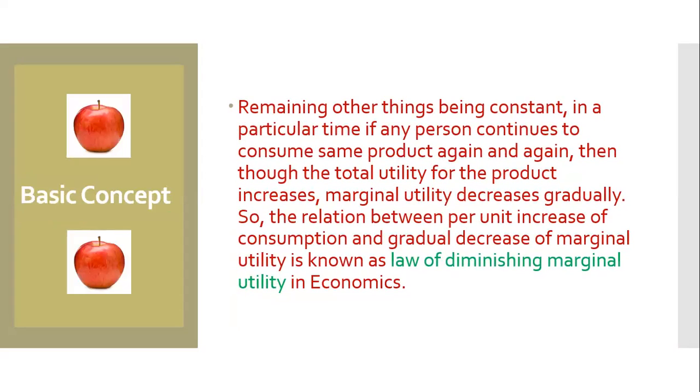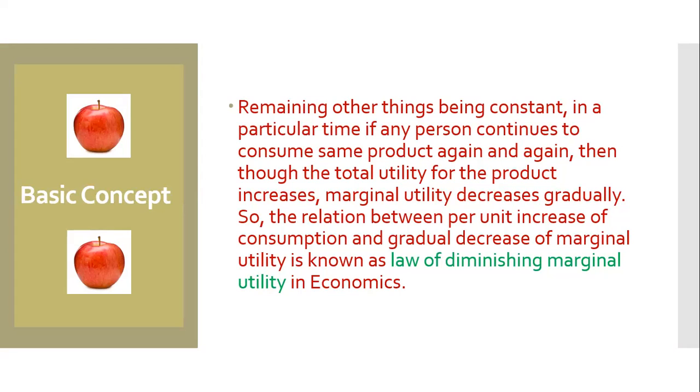Let us know the basic concept of this theory, remaining other things being constant. Here, other things being constant means things like the consumer's income, consumer's taste, time, weather, and all these things are kept constant, so that there is no impact of other things on this examination. That's why we say remaining other things being constant.